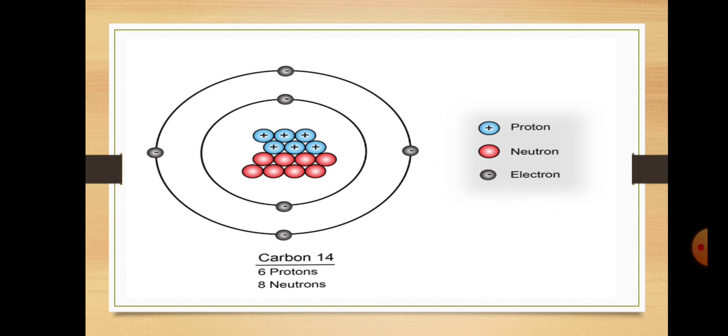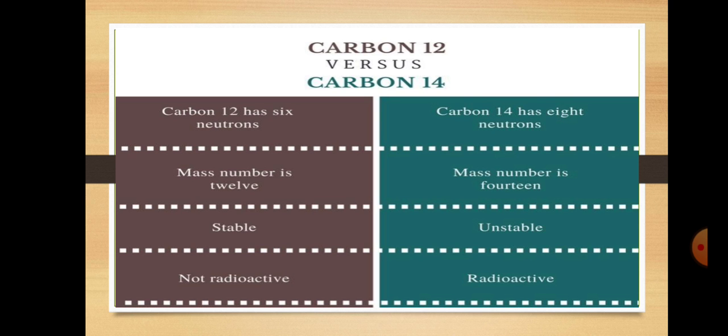You can see that carbon 12, carbon 13 and carbon 14 have the same atomic number, but the difference is the number of neutrons.